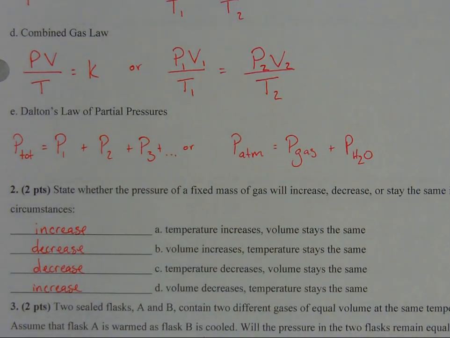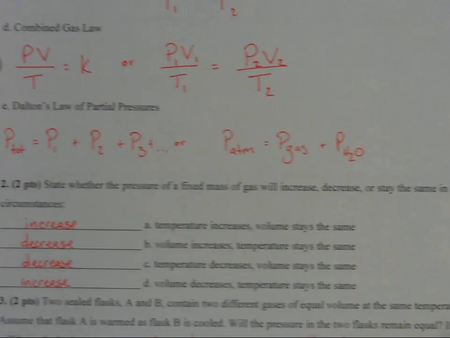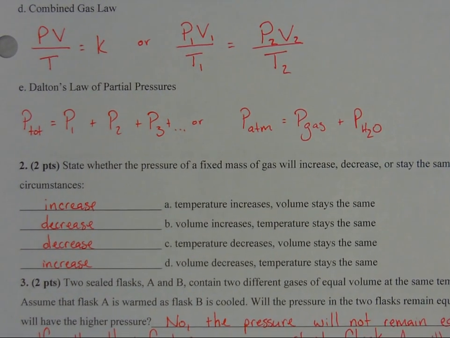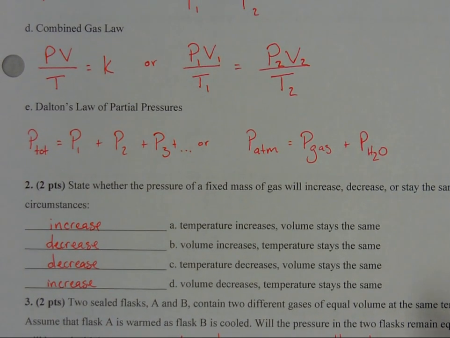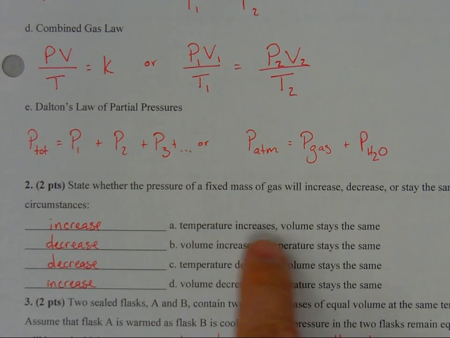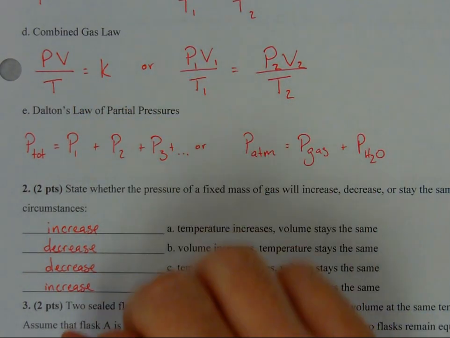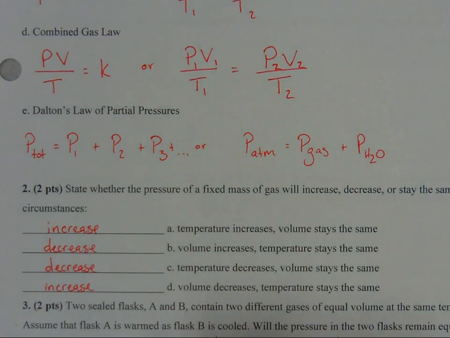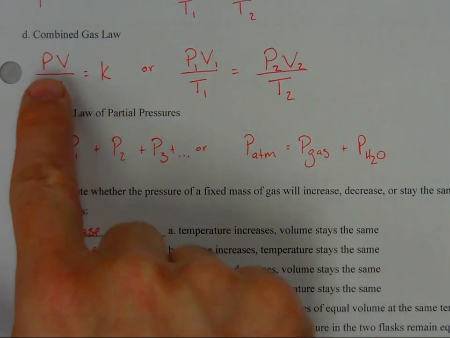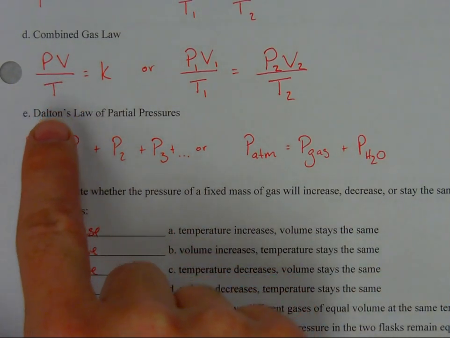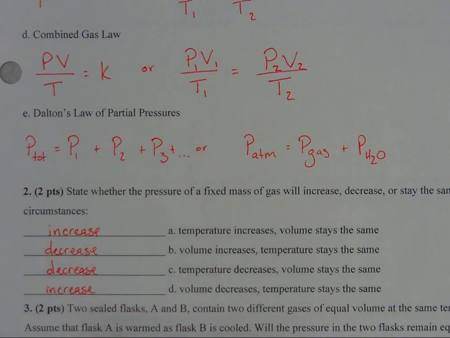Number 2, state whether the pressure of a fixed mass of gas, so the amount of gas isn't changing, we're not putting any in, we're not taking any out, will increase, decrease, or stay the same in the following circumstances. So we have 4 different sets of circumstances, and you notice that they only deal with temperature and volume. So what we're really doing here is we're taking the 3 quantities that we've been studying in this chapter so far, that is pressure, volume, and temperature, and we're seeing how they affect one another.